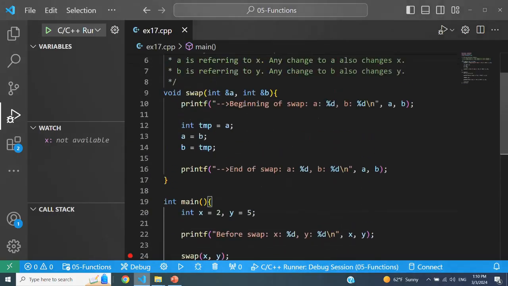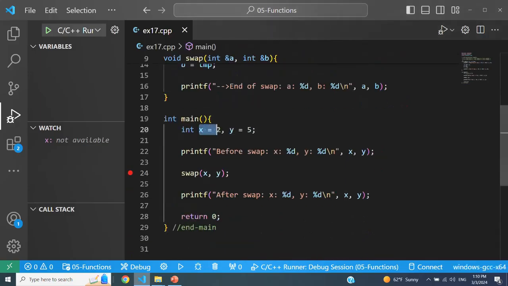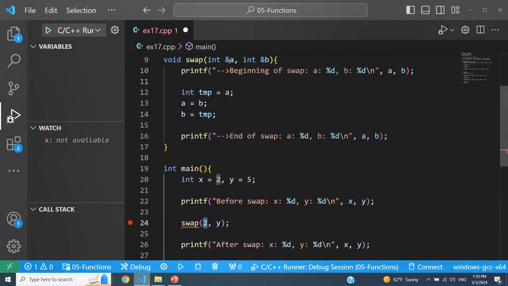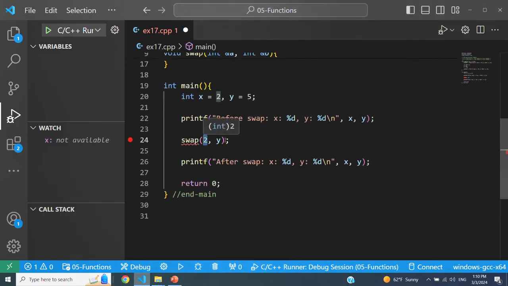When you have a reference variable like this, you have to pass a variable in here. So I cannot pass 2, for example. This is not possible. 2 is a constant value, so I cannot make a reference refer to a constant value. A constant value does not allocate a memory location, right? Similarly, it has to be a variable of the same type.